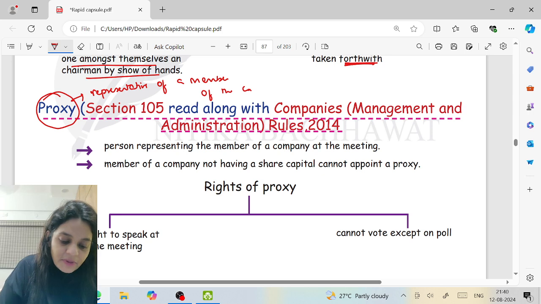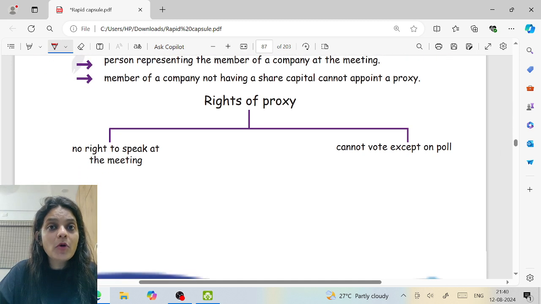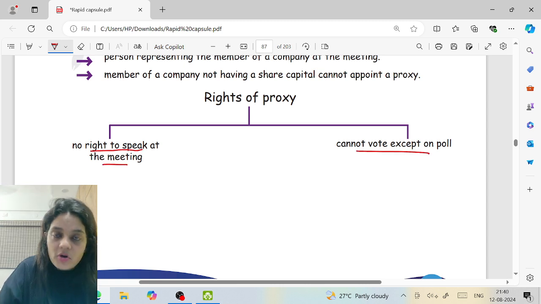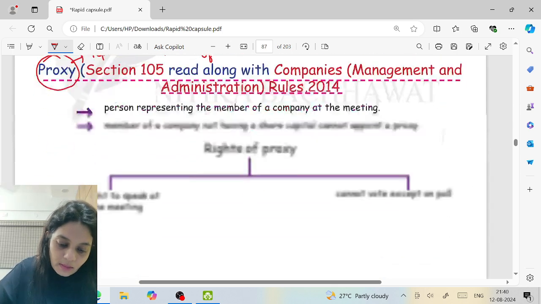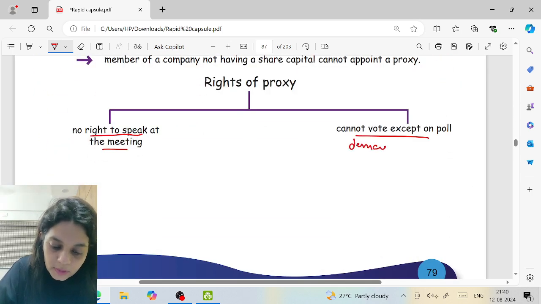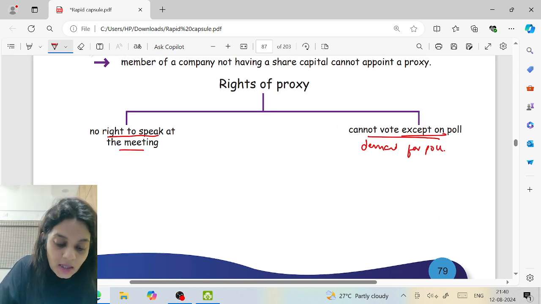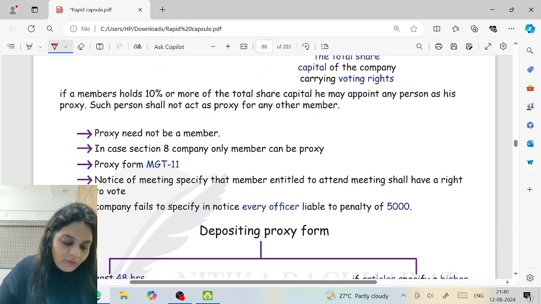Now, a person representing the member of the company at the meeting is called a proxy. But if a company does not have a share capital, you cannot appoint a proxy unless the articles authorize. So, see, rights of the proxy: he cannot speak at the meeting, he cannot vote except on poll, but he can also demand a poll, and he can vote in poll. He cannot vote except on poll. That means when the voting is done by show of hands, he cannot vote. But if the voting is done by poll, can he vote? Yes.